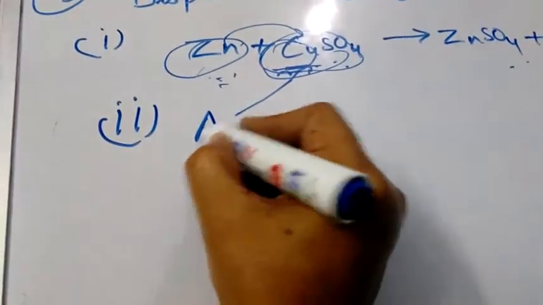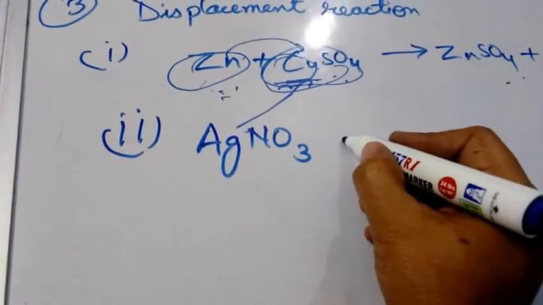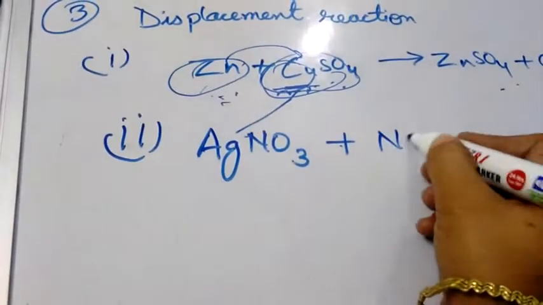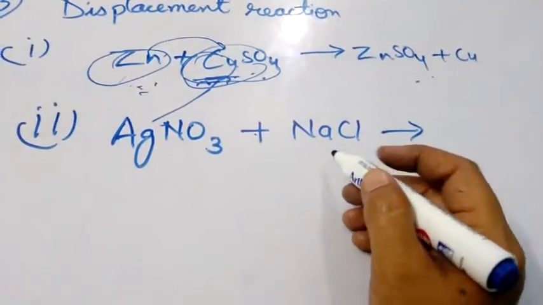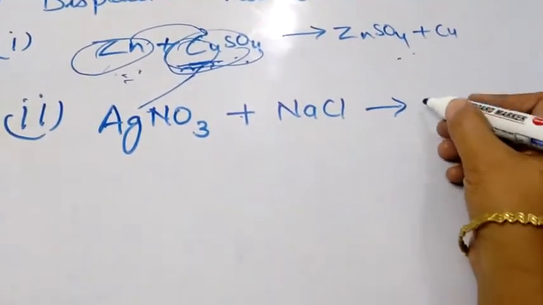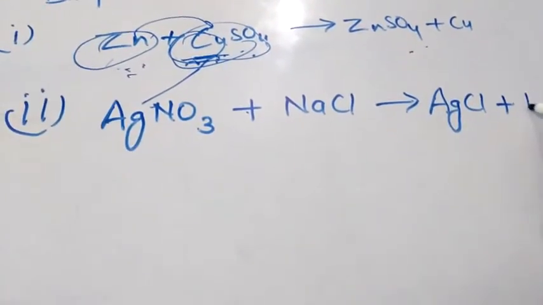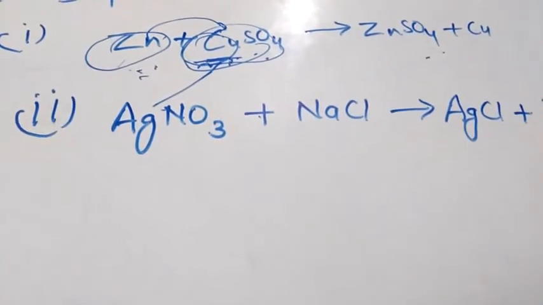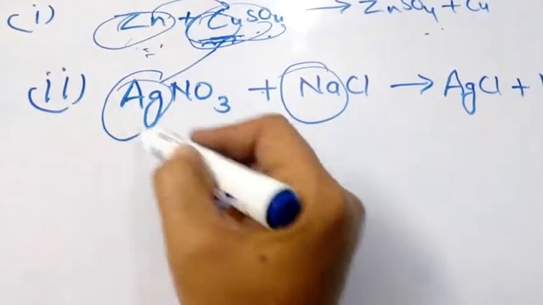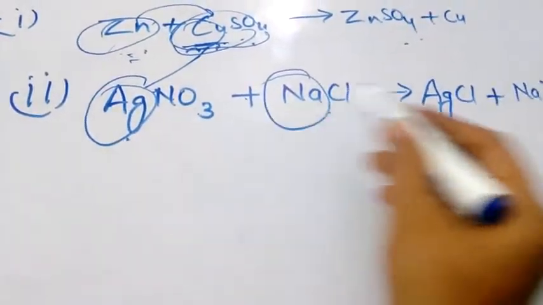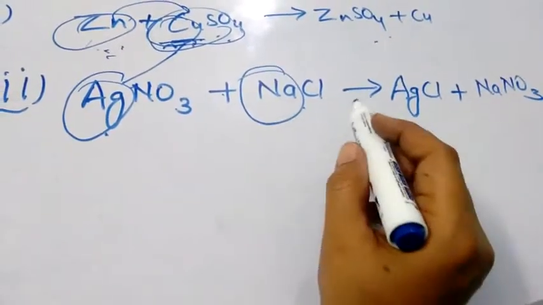Second is double displacement reaction. Take an aqueous solution of silver nitrate and sodium chloride. There will be exchange of ions in it. Now it will form silver chloride and sodium nitrate. So sodium took silver's place and silver took sodium's place. In this, exchange of ions took place. If exchange of ions took place, then it is double displacement.